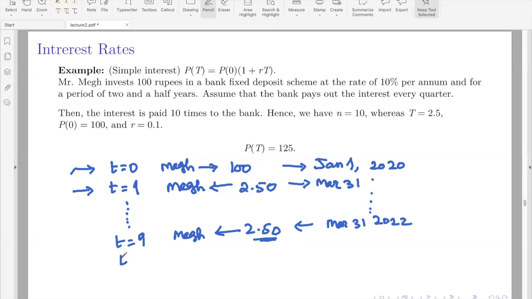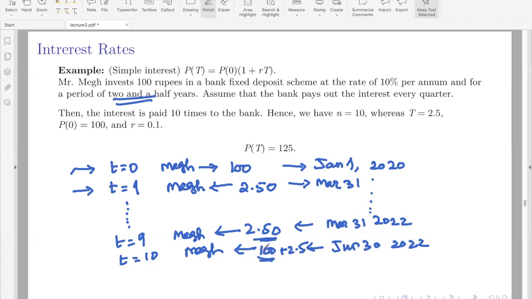And then at the end, that is June 30th, 2022, because it is 2.5 years, what Meg gets is his original 100 rupees plus 2 rupees 50 paise. Okay, because after 2.5 years, the bank will pay also back the principal. Okay, totally at the end, he will get 102 rupees 50 paise.